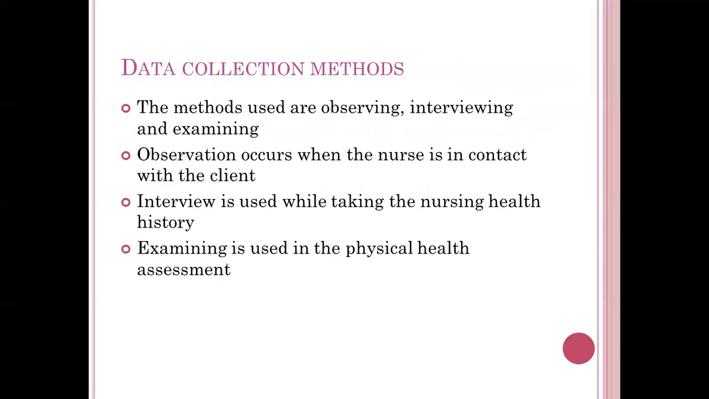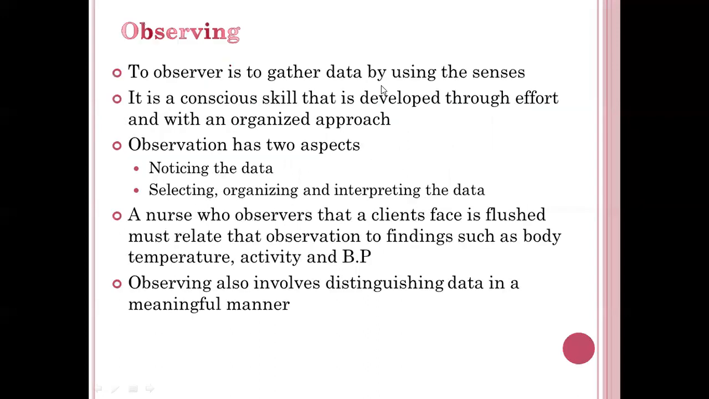Then how the data could be collected. Data can be collected from a patient mainly by three methods: by observing, by interviewing and by examining. Observing is through direct observation of the client, from which we can get the data. When we are interviewing, asking questions, we can get the data. And when we do a physical examination, we can get the data. So these are the three methods of data collection. What are the three methods? Observation, interviewing and physical examination.